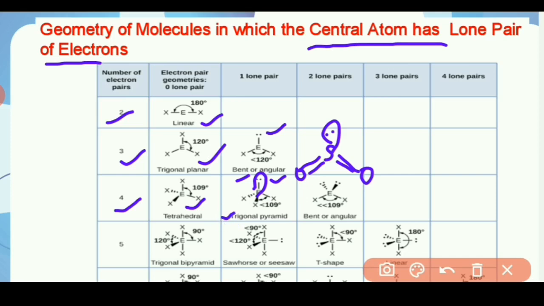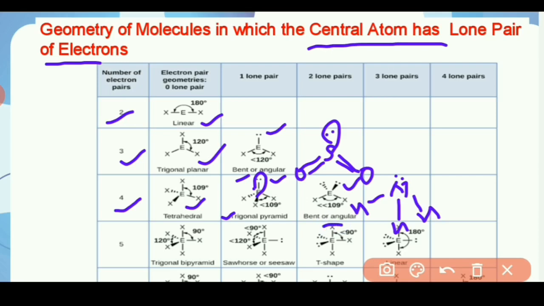For example, NH3. In NH3, ammonia, nitrogen is the central atom having one lone pair electron and three bond pair electrons bonded with hydrogen. So its geometry becomes trigonal pyramidal. Next, if two lone pair electrons are present, its geometry is also distorted and becomes bent and angular in shape.